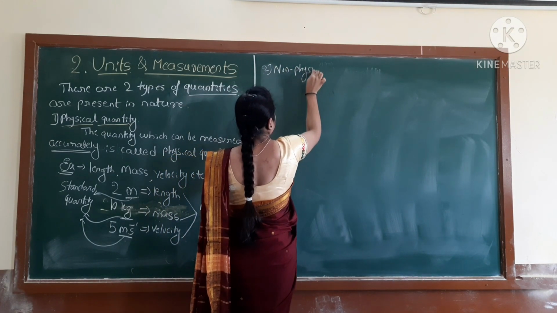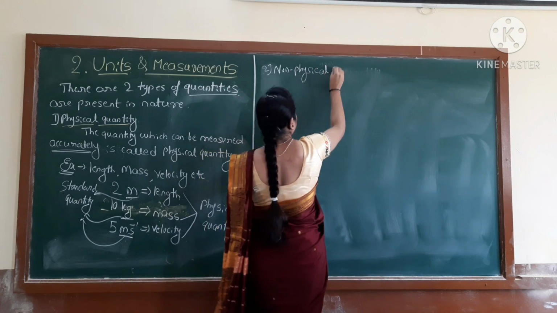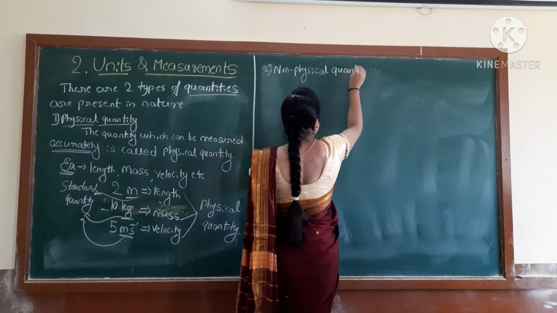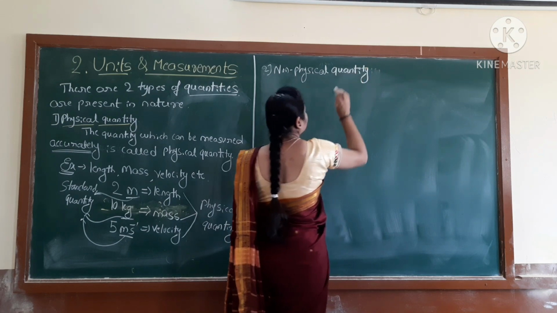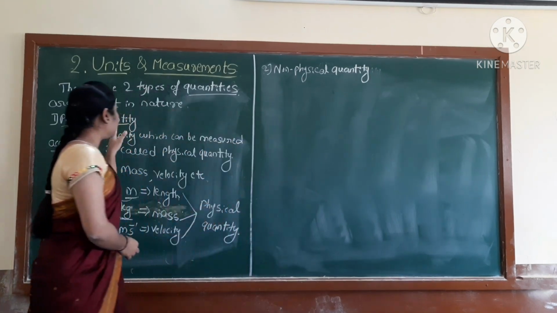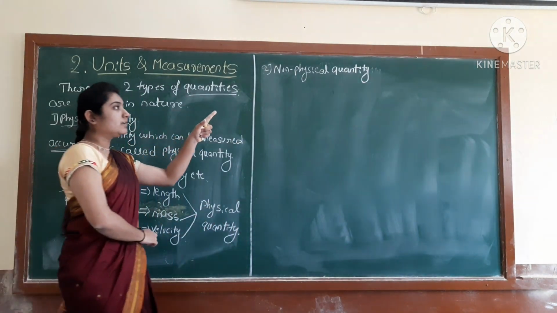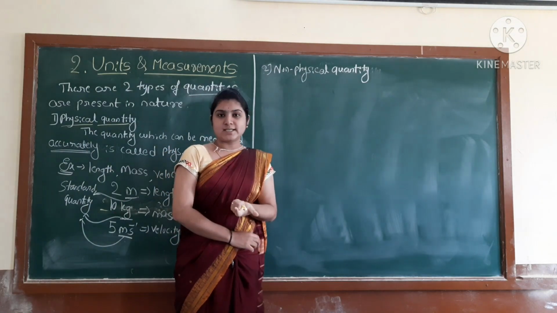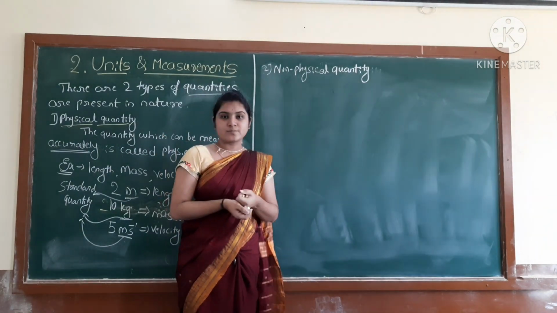So, non-physical quantity. Here we discussed the physical quantity, then we have to define non-physical quantity. Opposite to that, of course.